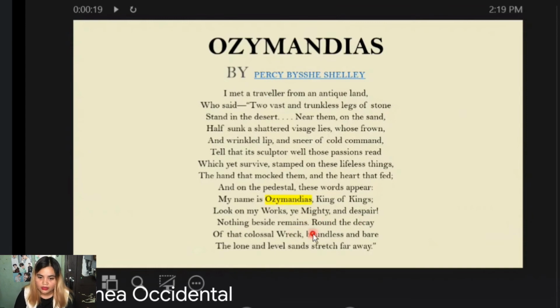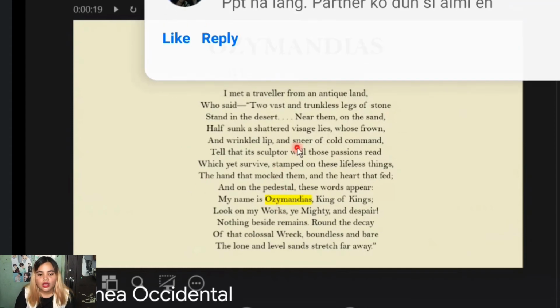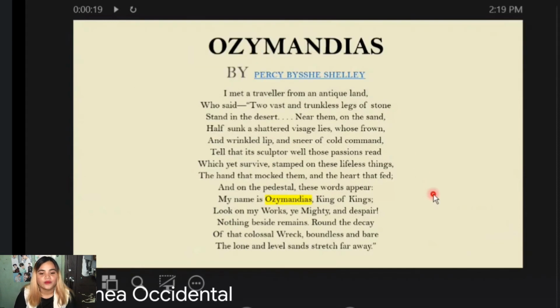And on the pedestal, these words appear: My name is Ozymandias, King of Kings. Look on my works, ye mighty, and despair. Nothing beside remains. So, the speaker who met a traveler is basically telling the story of him finding a statue in the middle of the desert, and nothing beside it remains.